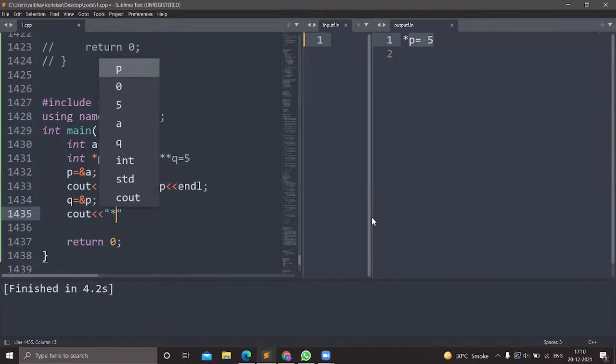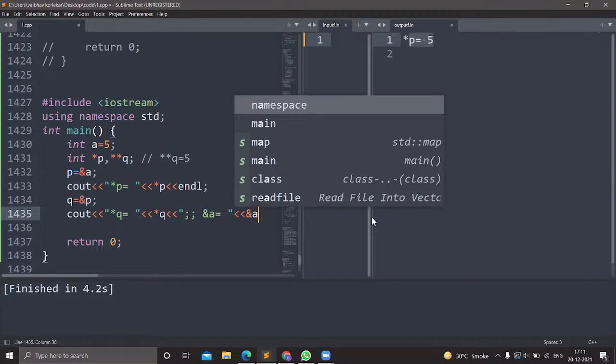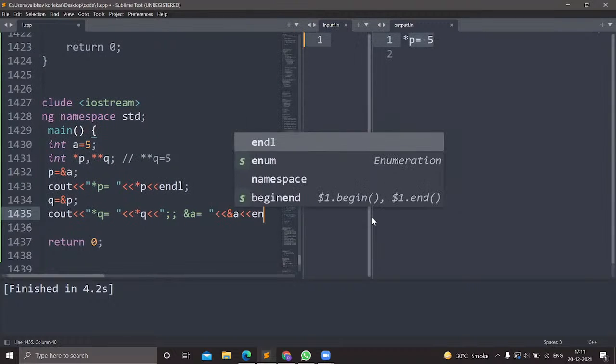Pointer q, which is the second pointer, pointer q will store the address of a, right? So the address of a is stored.